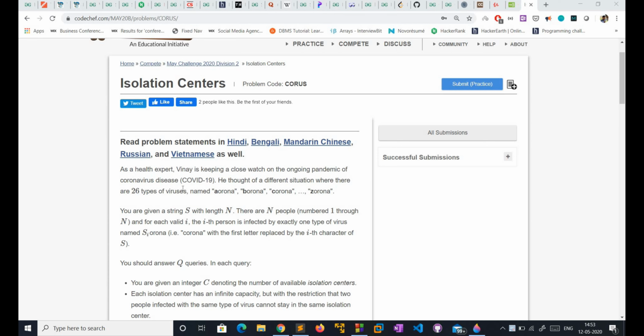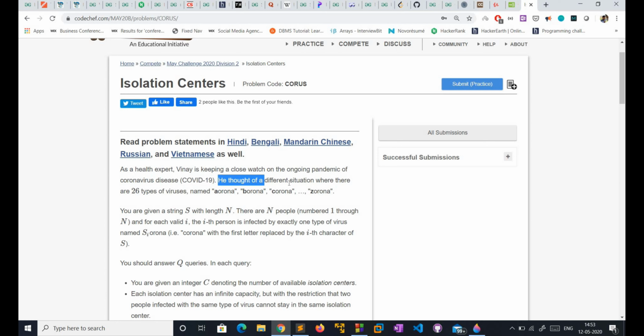As we learned in this problem, they say that as a health expert, Vinay is keeping a close watch on the ongoing pandemic of coronavirus. We know coronavirus is spreading worldwide, so stay safe, stay healthy.